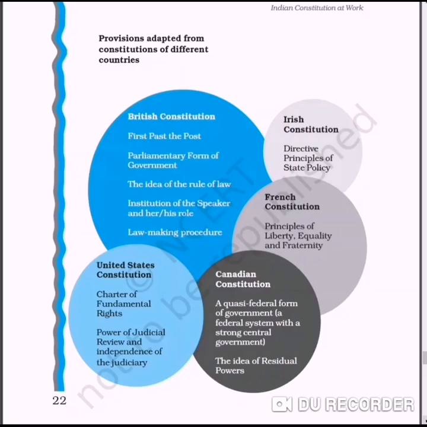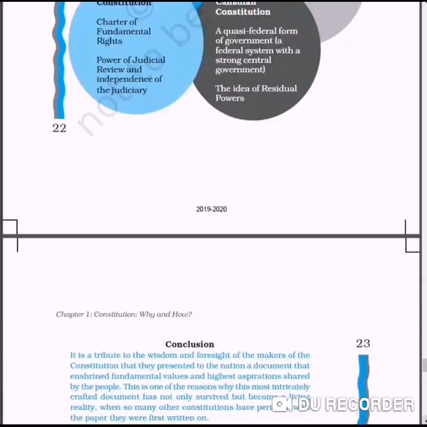This idea is taken from the Canadian Constitution. And from the USA we have taken the fundamental rights. Even the power of judicial review we have taken from the USA. So these are the different concepts we have borrowed from other countries. That's why the Indian Constitution is known as the bag of borrowings.